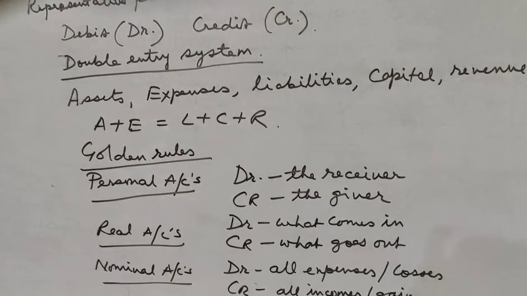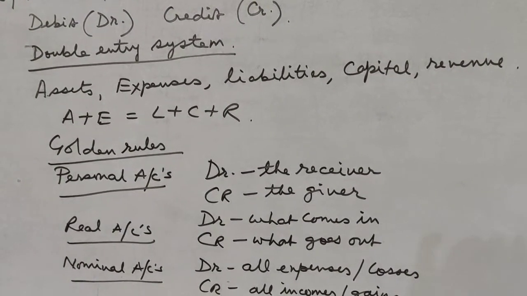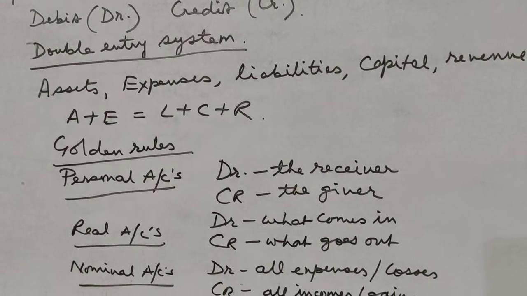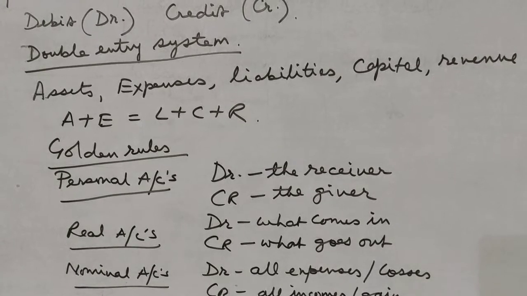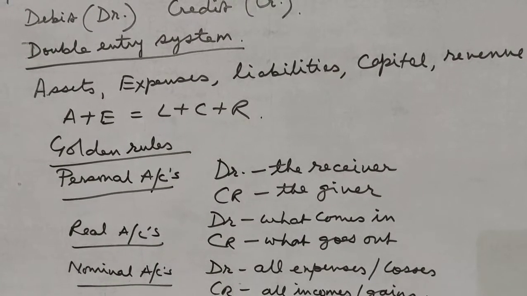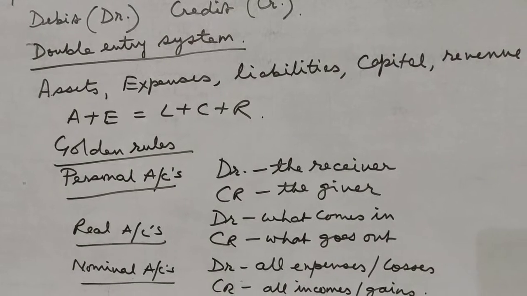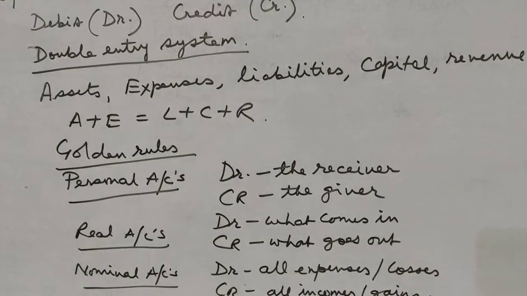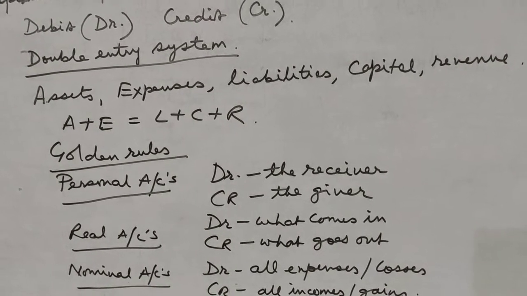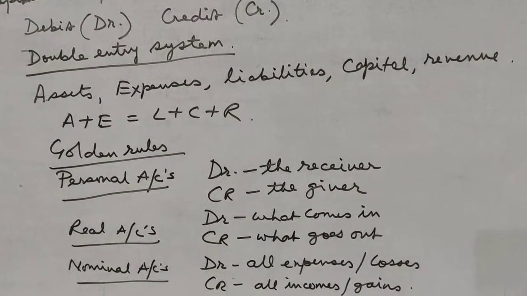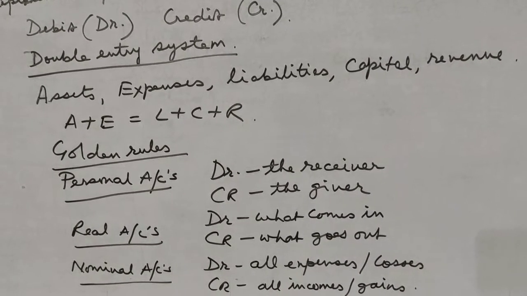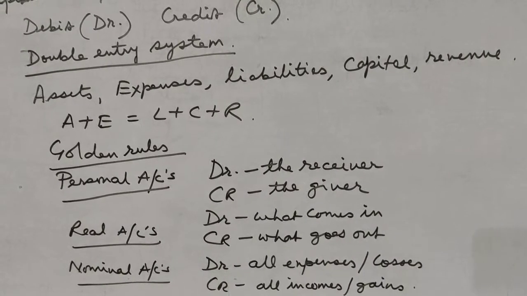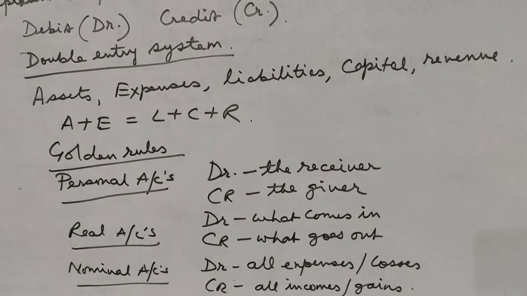Now let's take liability. Let's say a creditor: you have purchased goods on credit from somebody, say from Ram. So Ram is what? Personal account. According to the golden rule, debit the receiver, credit the giver. Who is the giver over here? Ram is the giver, so I will credit Ram's account. And Ram is my liability because I have to pay him money. I have purchased goods on credit from him, so my liability of the business is increasing.